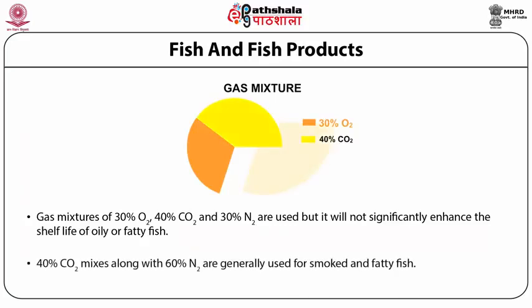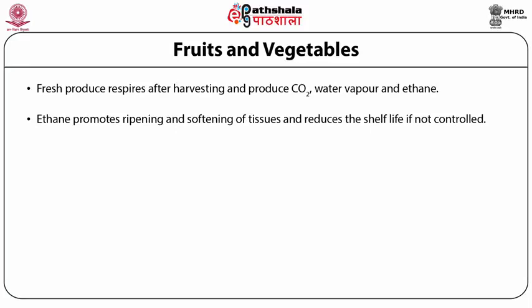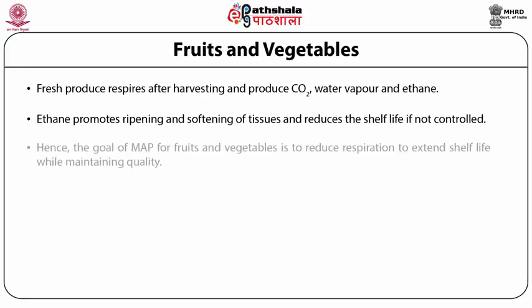High 40% carbon dioxide mixes along with 60% nitrogen are generally used for smoked and fatty fish. Fresh produce continues to respire after harvesting and produces carbon dioxide, water vapor, and ethylene. Ethylene promotes ripening and softening of tissues and reduces the shelf life if not controlled. Hence, the goal of MAP for fruits and vegetables is to reduce respiration to extend shelf life while maintaining quality.